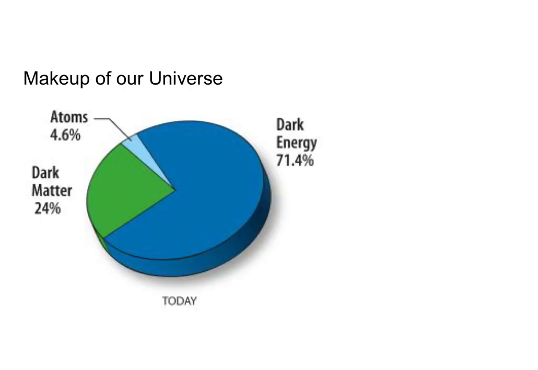So I want to start by talking about the makeup of our universe. So we're kind of starting with the conclusions here. When we talk about the makeup of our universe, for most of the year we have been talking about the 4.6% of our universe that's made up of atoms, of the observable matter that we interact with on a day-to-day basis. We also had a video about the other 24% of our universe that's made up of dark matter. Matter that we can observe the effects of, but that we aren't 100% sure what it actually is made up of, how it works, or what laws might govern dark matter.